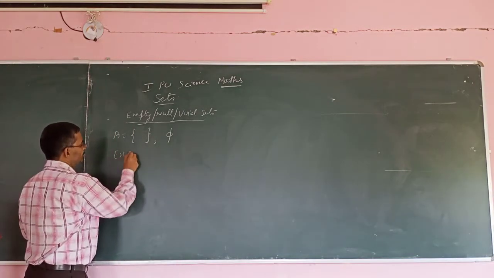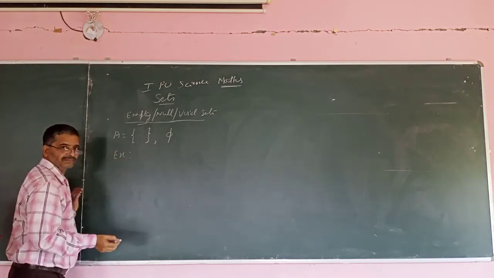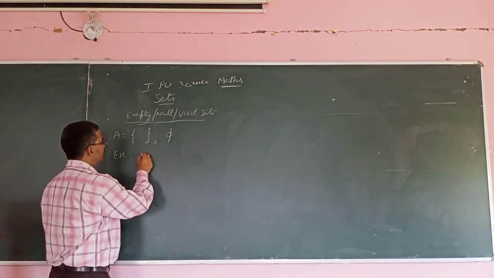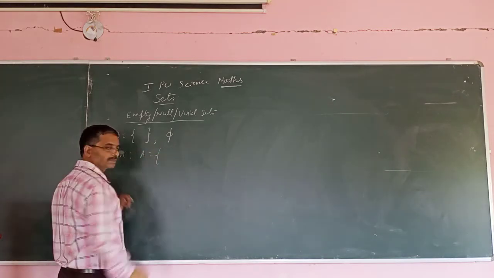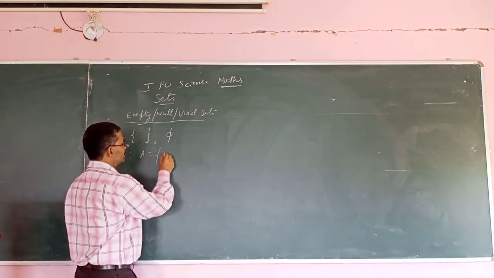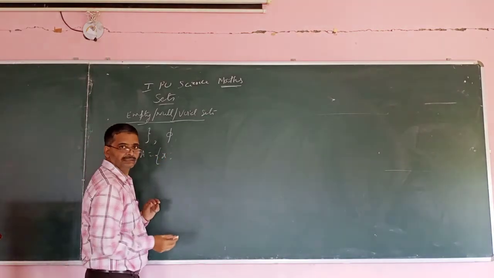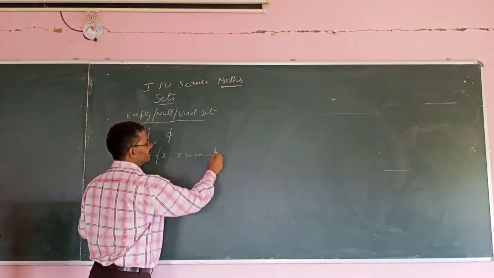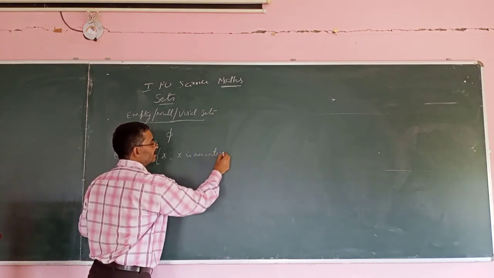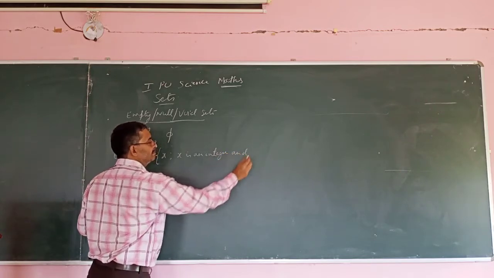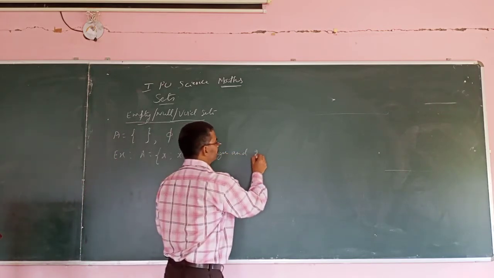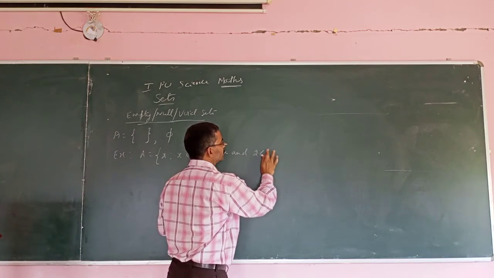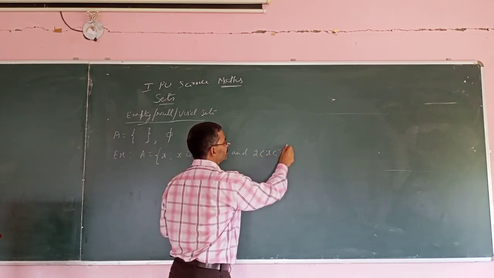One example. Let A equal to the set of x such that x is an integer and 2 less than x less than 3.